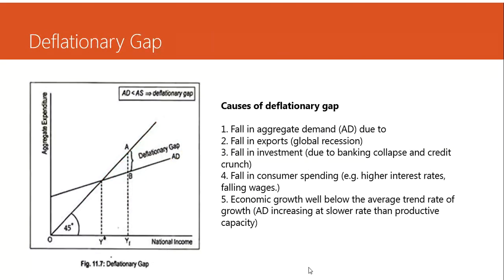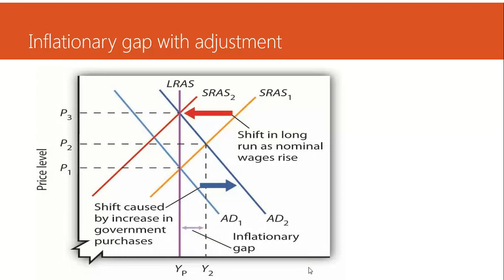So when we plot the output against price, what happens? Now the aggregate demand curve is downward sloping. Look at AD1 and SRAS1. This is the initial point where the two are intersecting, and this is the price when there is full employment. We also have the vertical line showing the full employment.